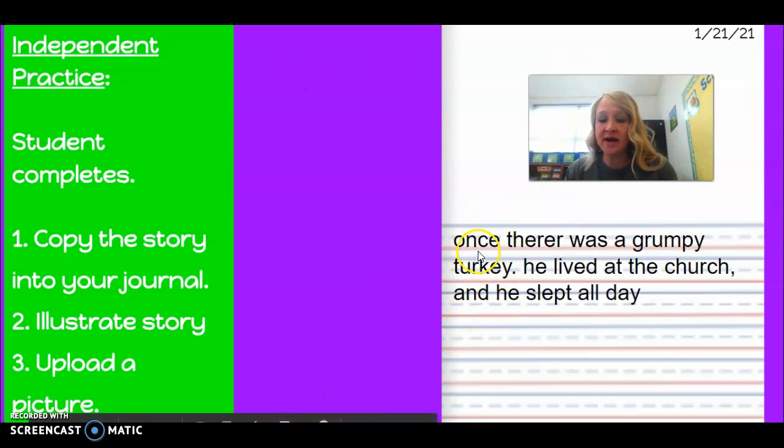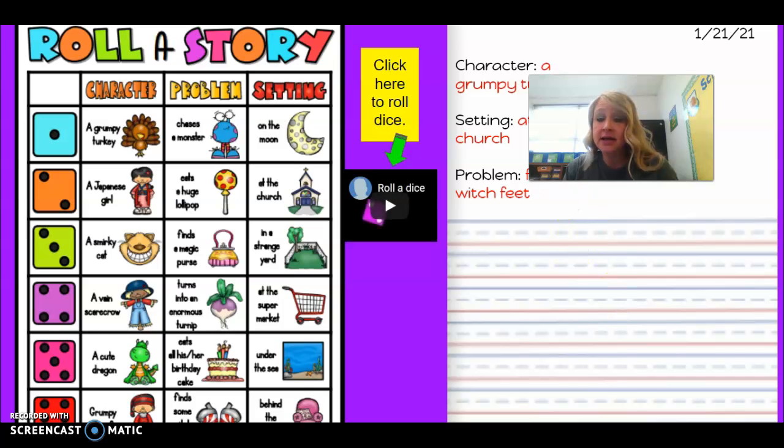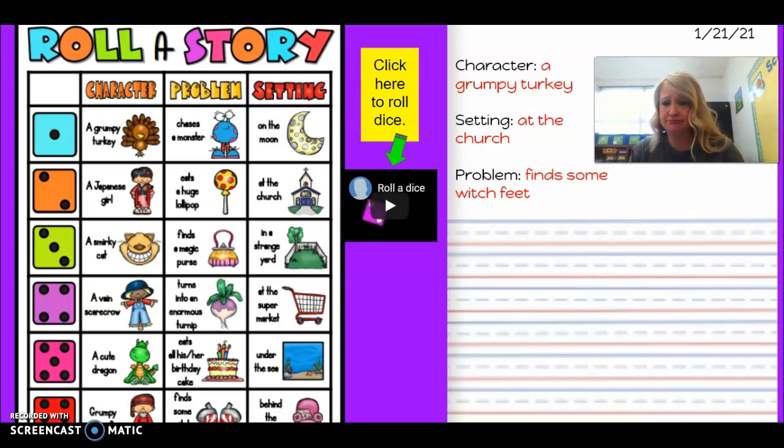Okay, so we have, once there was a grumpy turkey. He lived at the church and he slept all day. Do you like that? I put a comma, and he slept all day. Sound good to you? Okay, so now we need to write his problem. Remember what his problem was. He finds some witch feet.